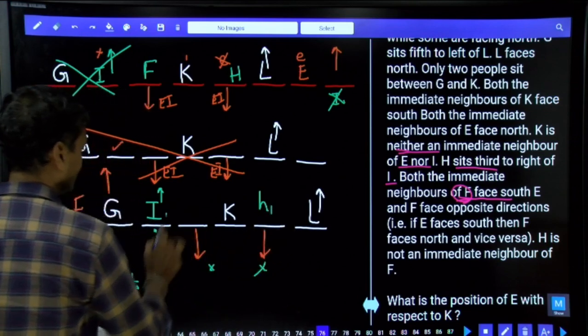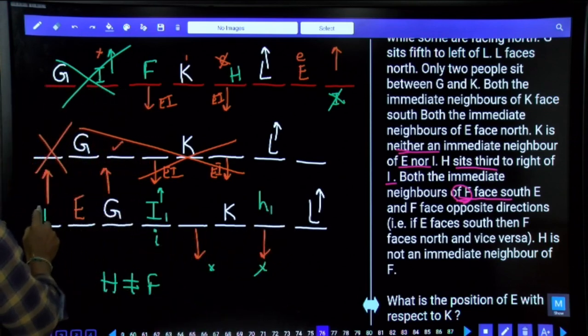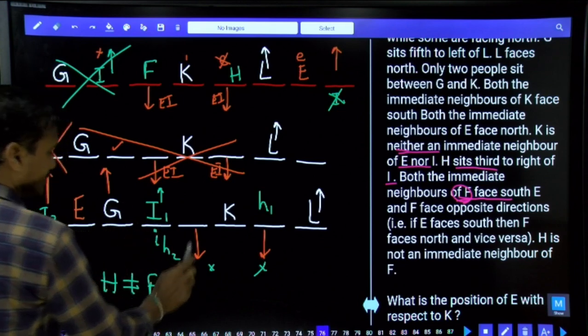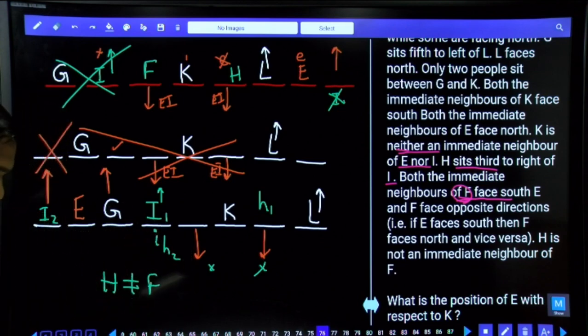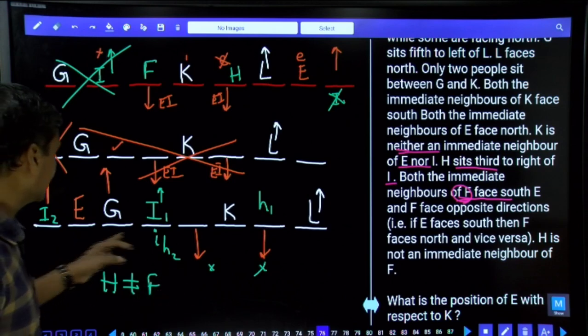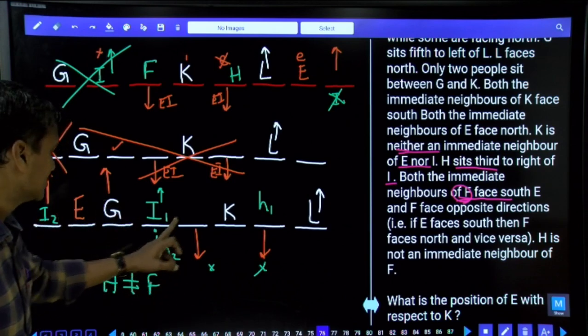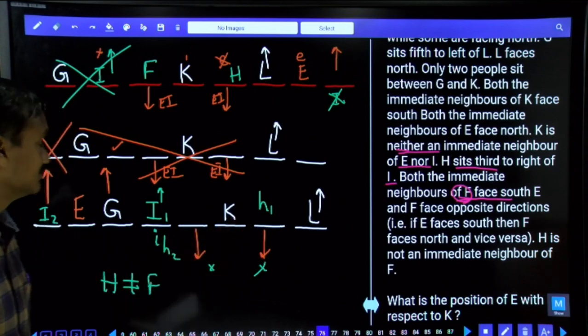I'm taking it H1, I1. Or if you take I at this place, I2, then 1, 2, 3, H2 will be here. There are two different possibilities, isn't it? Then, if H is at this place, I at this place, H at this place, then E cannot be here, then F must be here.